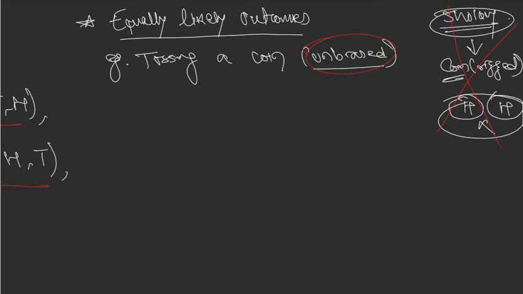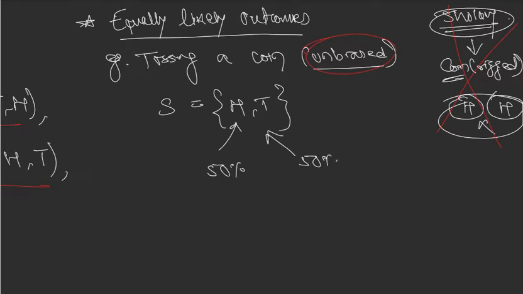Unbiased means which will have equally likely outcomes. Equally likely outcomes means if we toss a coin, what is the sample space? H comma T. What is the chance of H coming? 50%. And what is the chance of T coming up? 50%. Both have equal chances. Heads and tails both have equal chances.